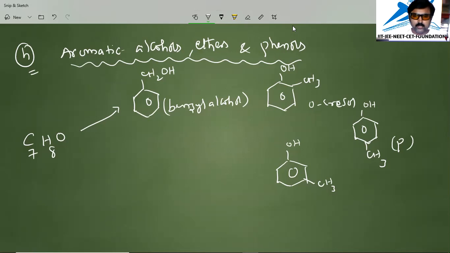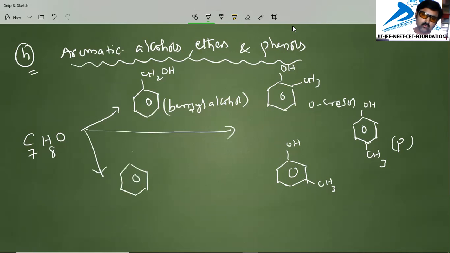Okay, not only this one, you can also write ethers, aromatic ethers. That means anisole is an example for this formula. That is OCH3 methoxy group on the benzene ring. That is called anisole, an ether.